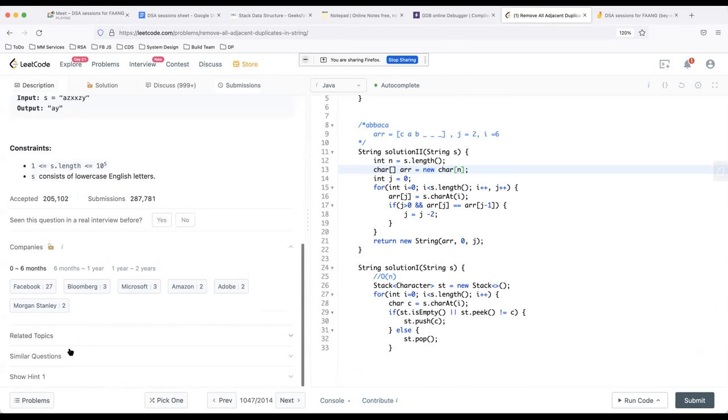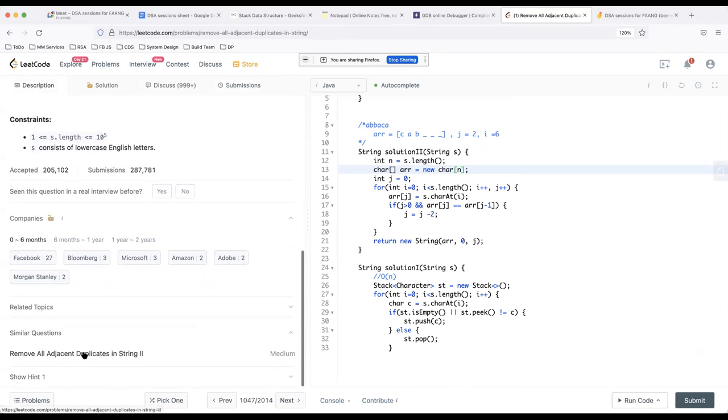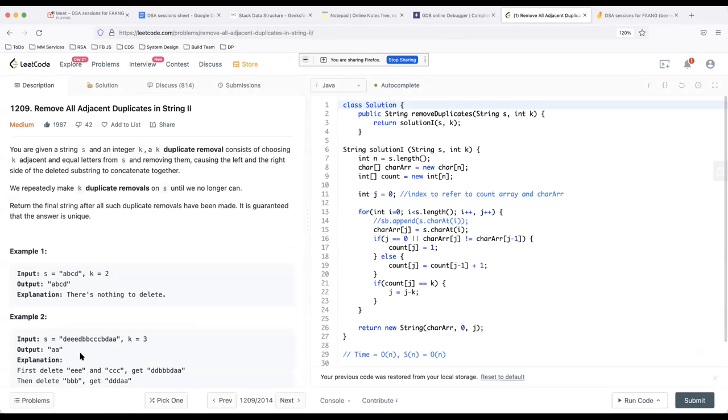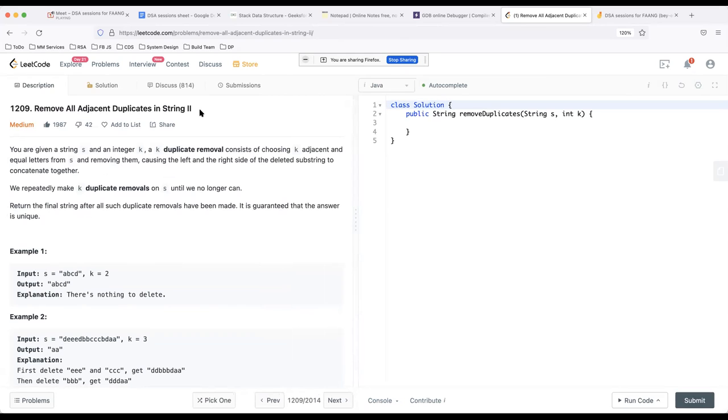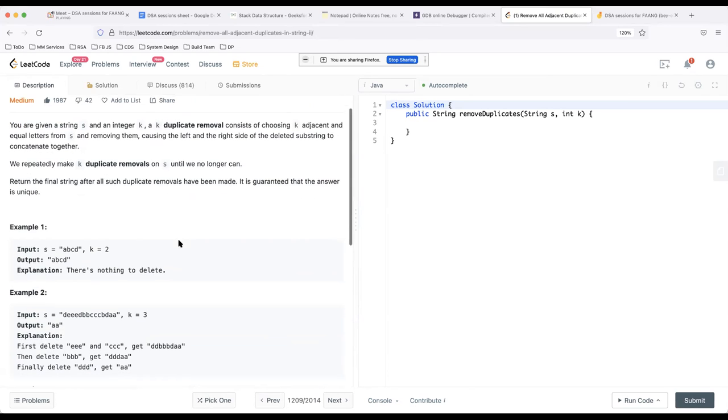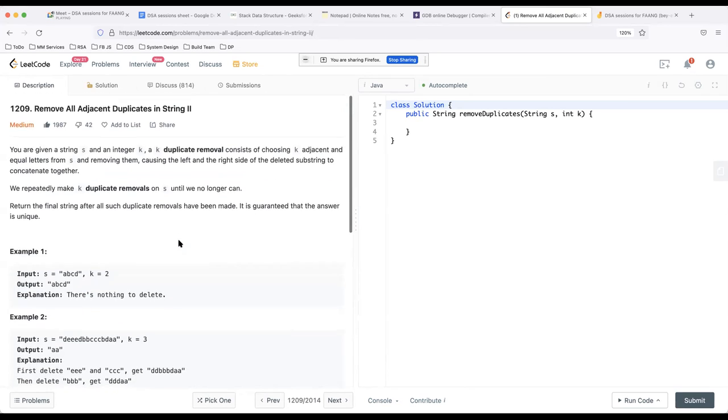Let us discuss a second version of this problem called remove all adjacent duplicates. Okay, let me just reset this code. So this is the kind of question you will expect in a Google interview. When they ask the first question, they might follow up with this. So what does it mean? Let's first try to see this question.